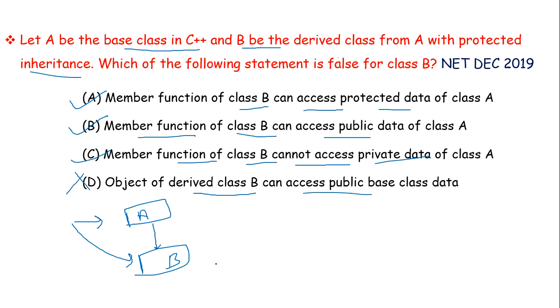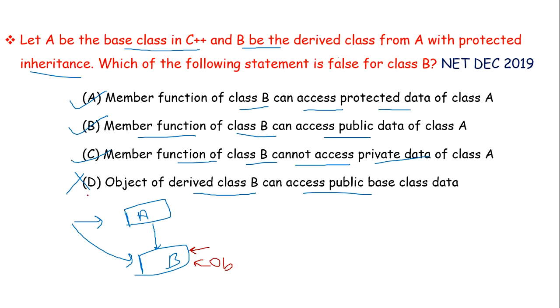Now see, member function of class B can access public and protected data, but object of derived class B, say if we are creating an object, say OB of class B, then it cannot access public and protected data of A, because that data is inherited as protected data in B. Protected members in a class are similar to private members as they cannot be accessed from outside the class. So object of B cannot access protected data, but members of B can access protected data.